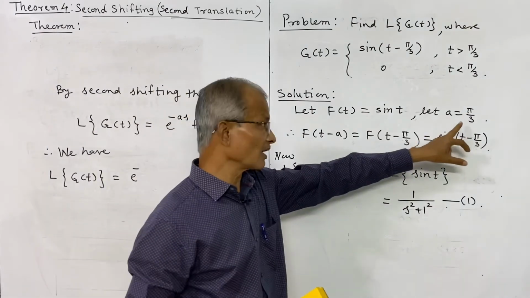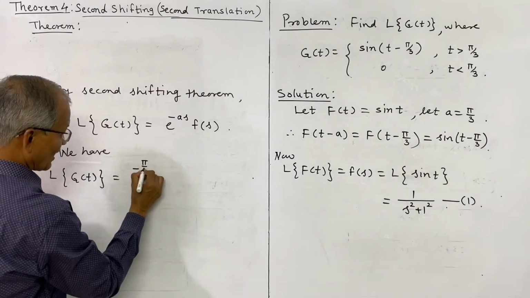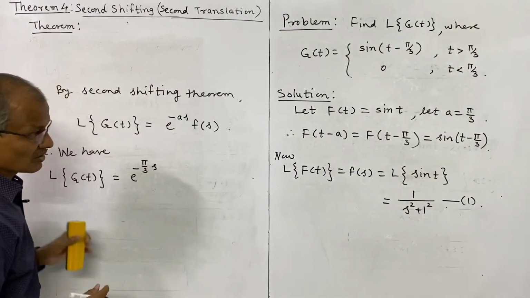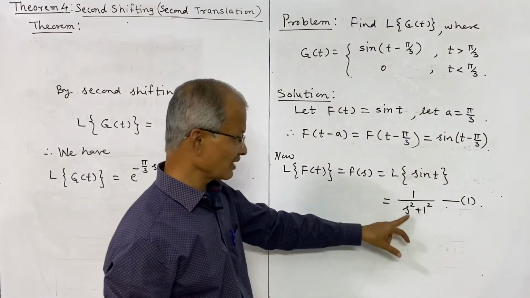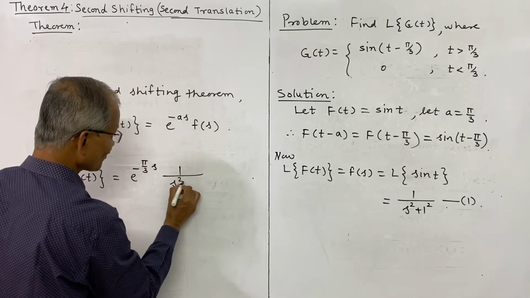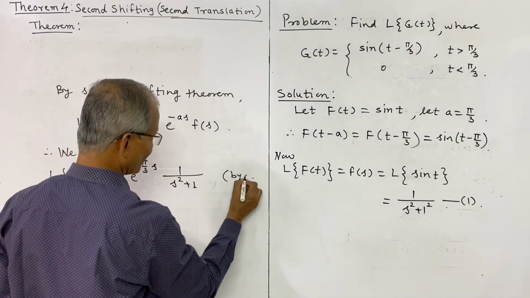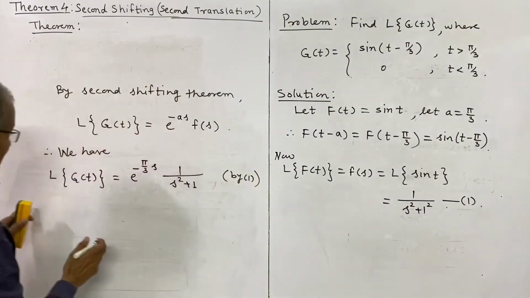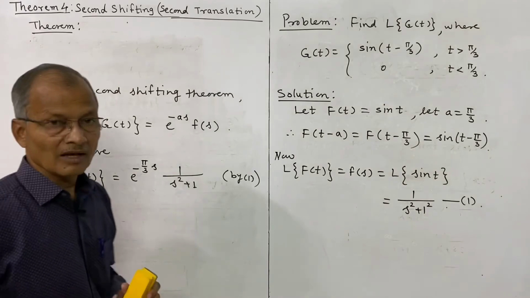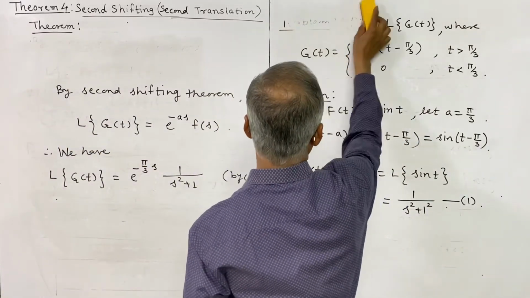A we have written here, pi by 3. A is pi by 3. Pi by 3 into s. And f of s. What is f of s? F of s is here 1 upon s square plus 1 square, which is 1. So this is written by 1. And hence this gives the required Laplace transform, the Laplace transform of the given function.